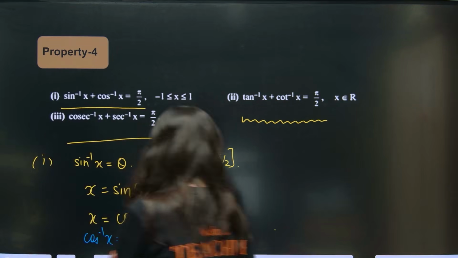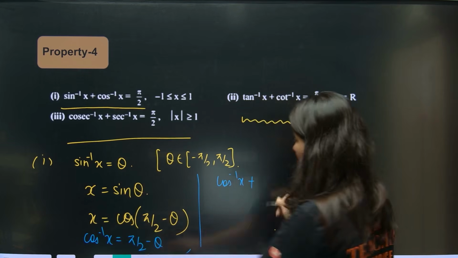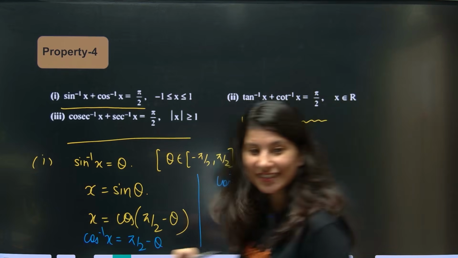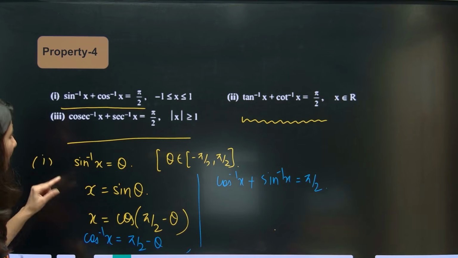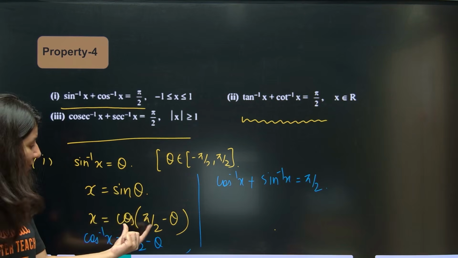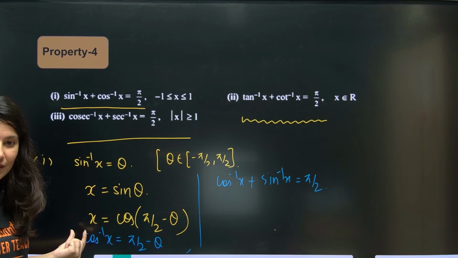So now can you see that cos inverse x plus theta, and theta is nothing but sine inverse x, is equal to pi by 2. Now you get it. Okay, so what did I do? Sine inverse x is equal to theta, so x will be sine theta. Sine theta is cos 90 minus theta. What I did is I just took an inverse.